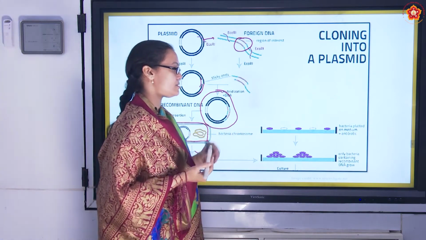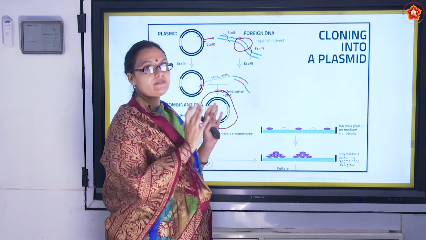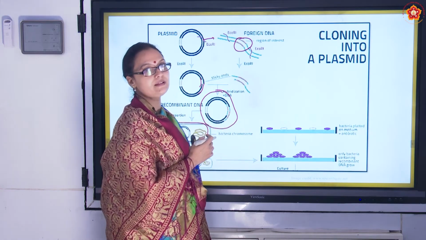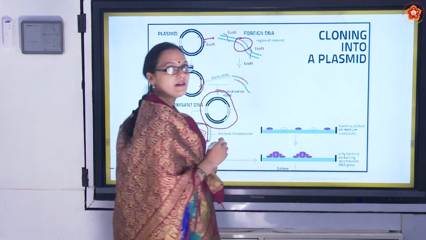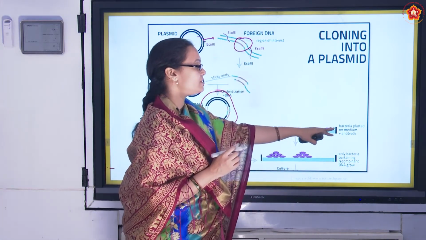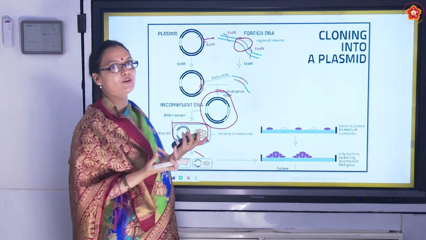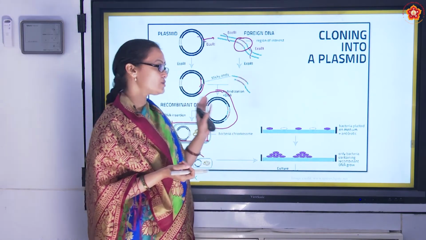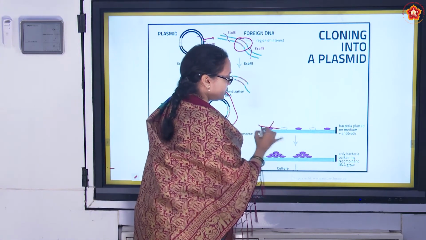What does this suggest? Now E. coli is having a gene with antibiotic resistance. So if we place this E. coli in a medium with antibiotics, it should grow because it has antibiotic resistance. All those cells which do not have antibiotic resistance will not grow.